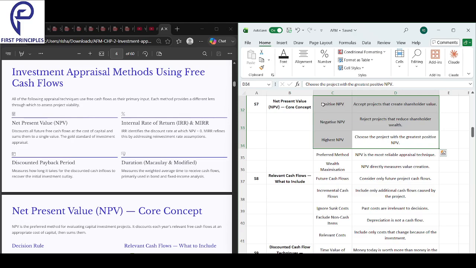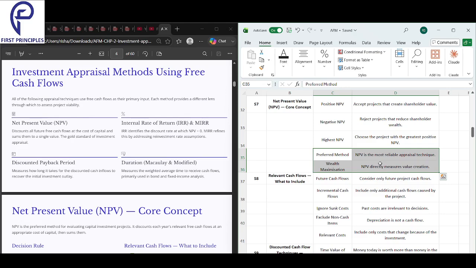Next is the preferred method. NPV is considered the most reliable investment appraisal method, because it directly measures value creation. That is why it is the most reliable investment appraisal technique.